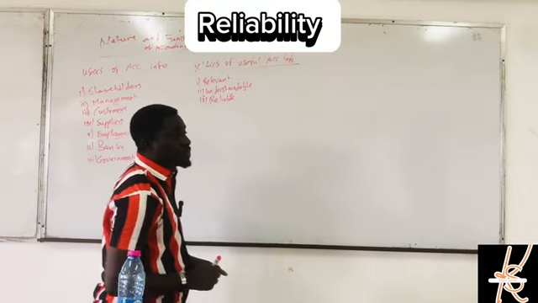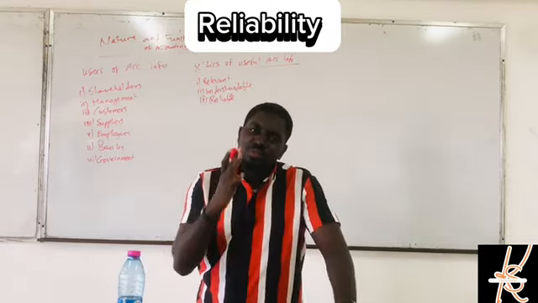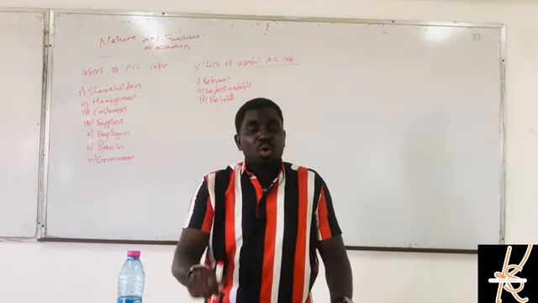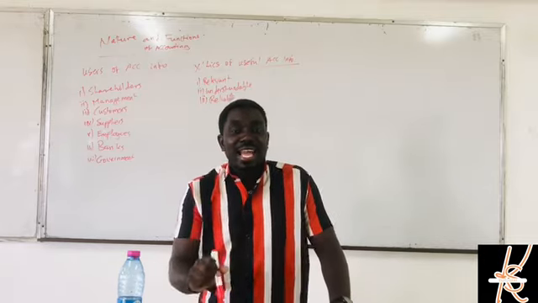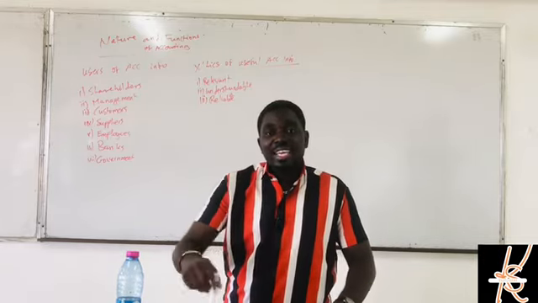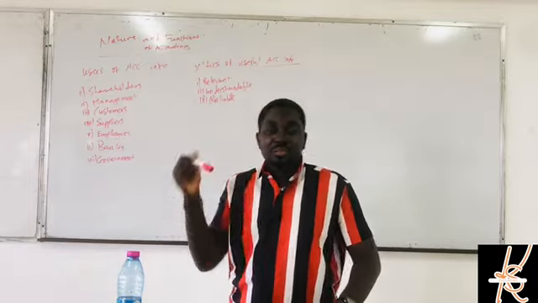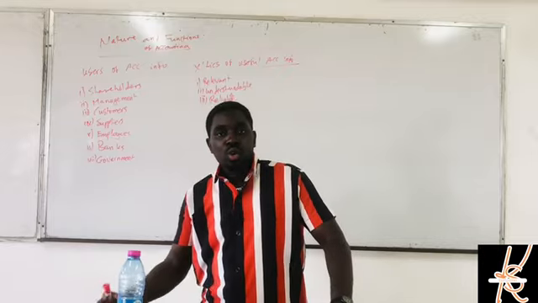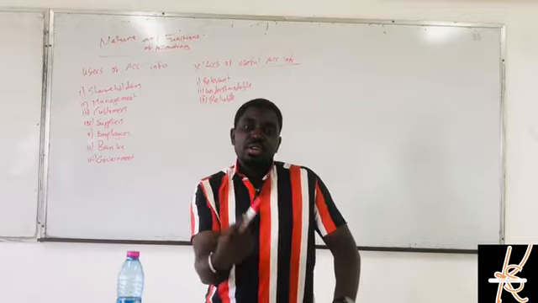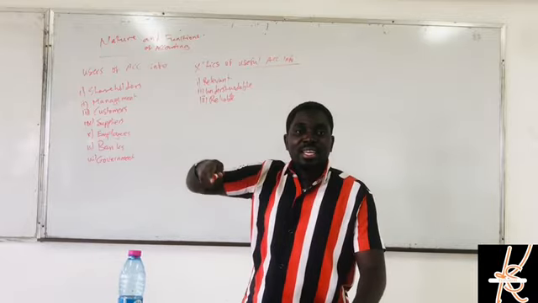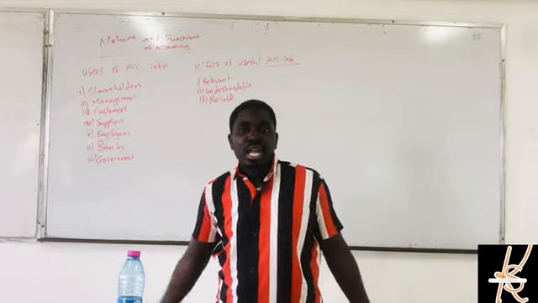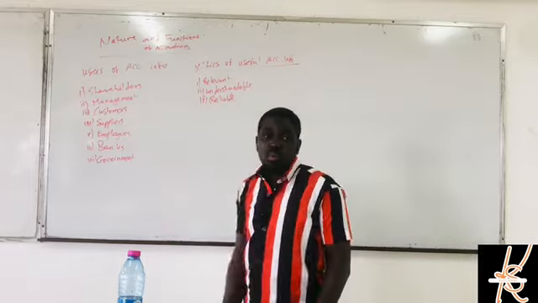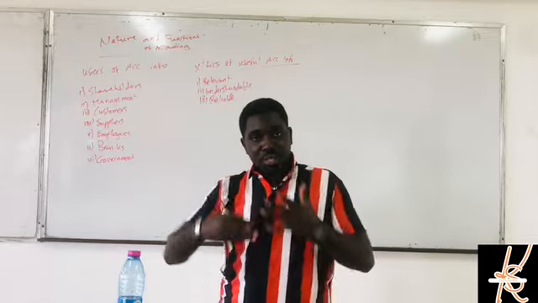Let me say reliable. A useful accounting information must be reliable. We should be able to depend on the information that the accountant has provided. The company is supposed to be able to depend on it to make informed decisions. If the company cannot depend on the information given, then the information is not reliable, and it is not useful. A useful thing is something that I'm able to depend on. So it must be reliable.